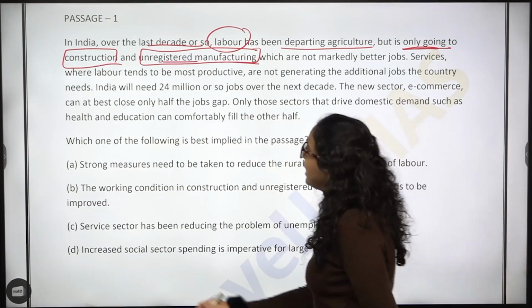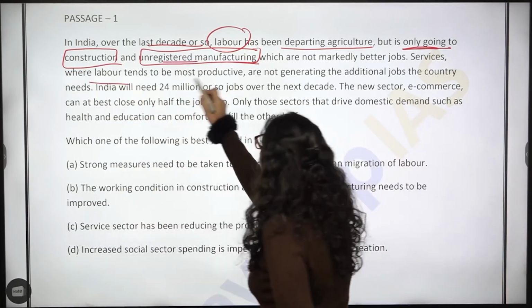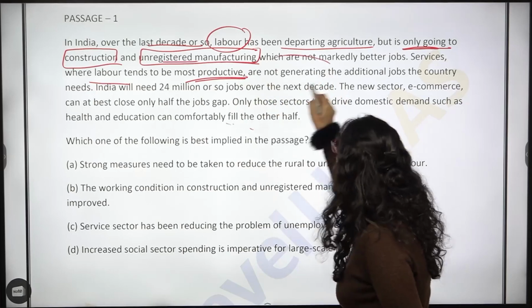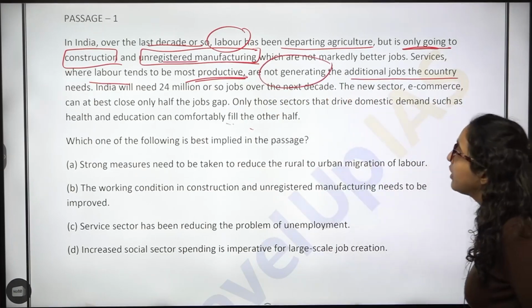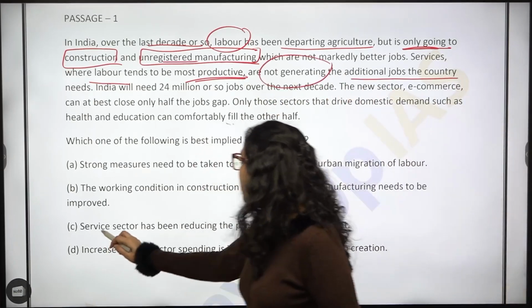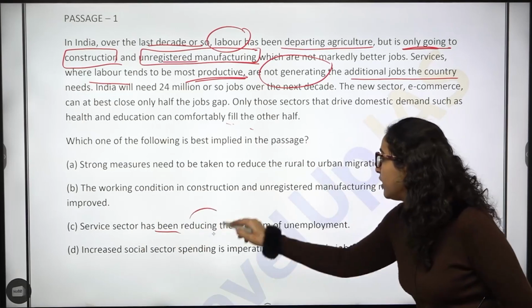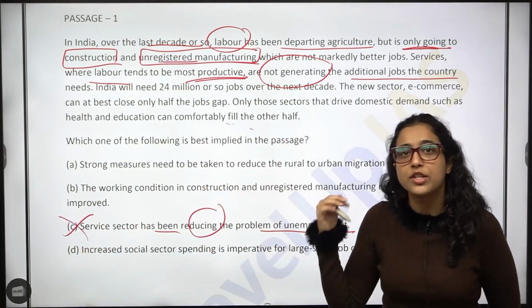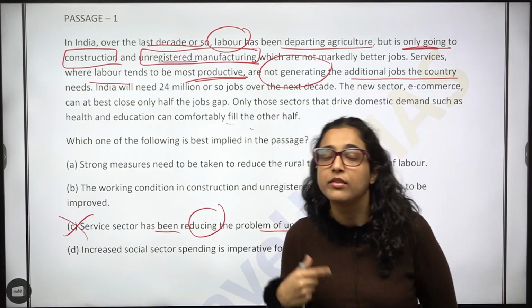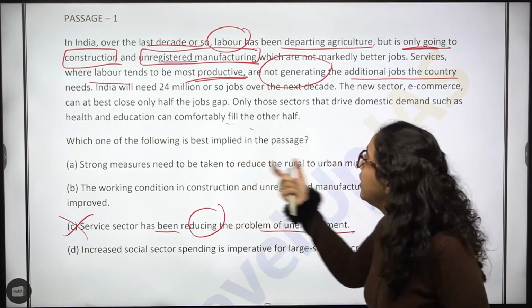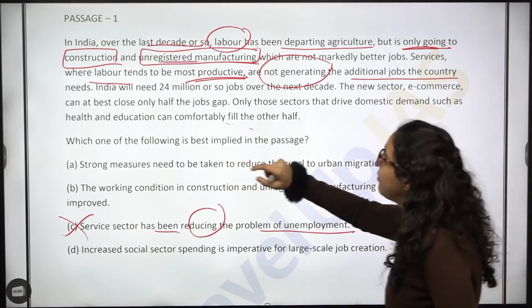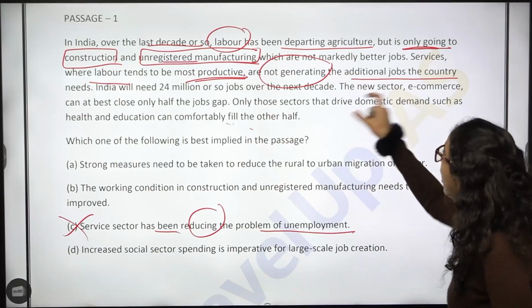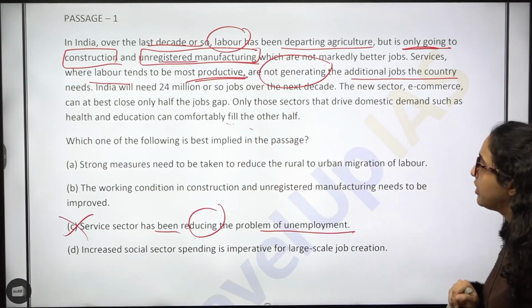Services where labor tends to be most productive are not generating additional jobs the country needs. So, service sector has been reducing the problem of unemployment. Incorrect. Question author का opinion क्या है? Services where labor tends to be most productive, are not generating additional jobs the country needs.